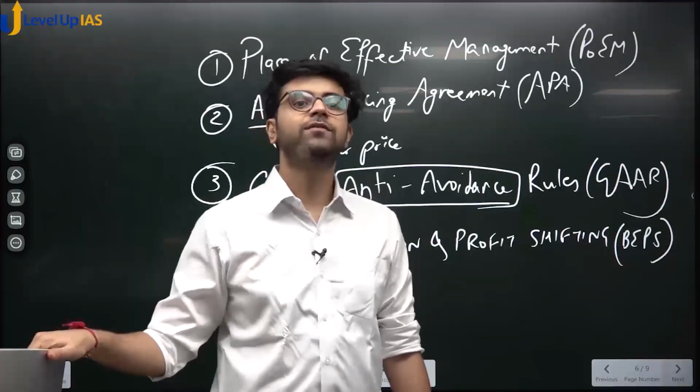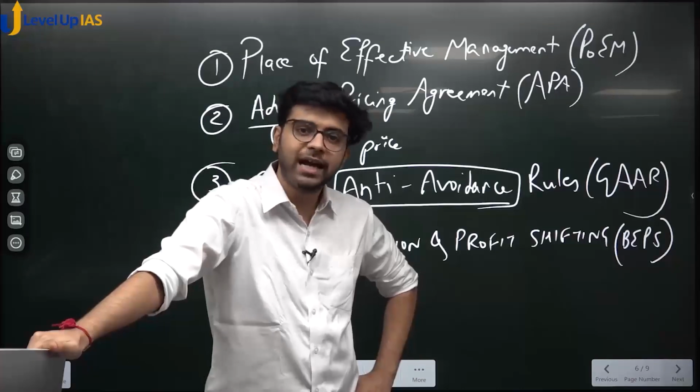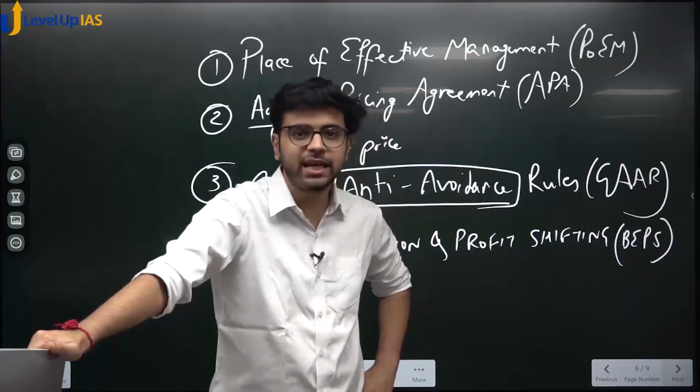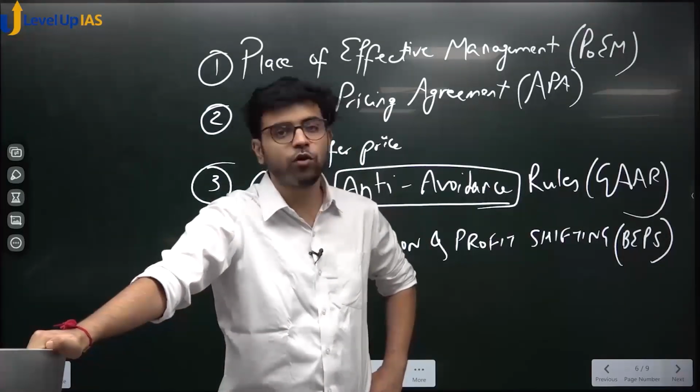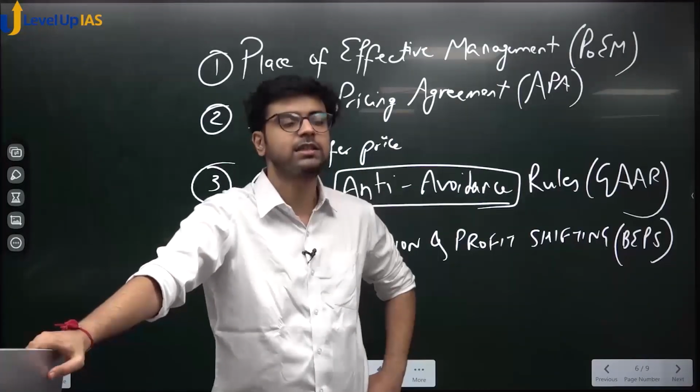Now imagine when India and USA sign such an agreement, you as an individual know that your income will only be taxed either in USA or in India, yes or no, depending on the transaction. Okay?